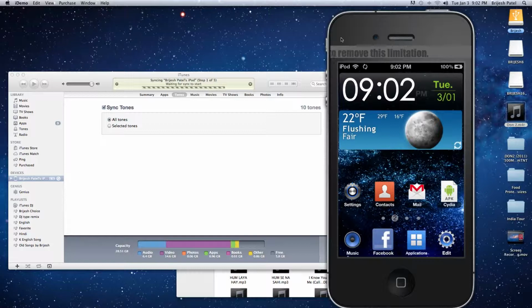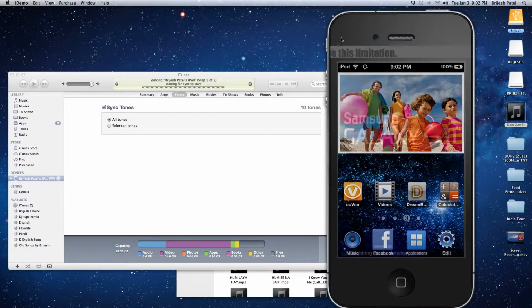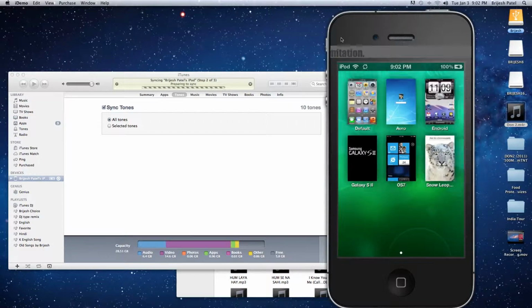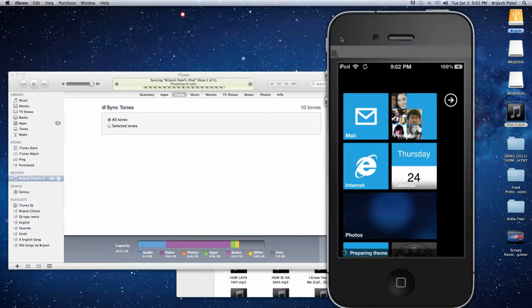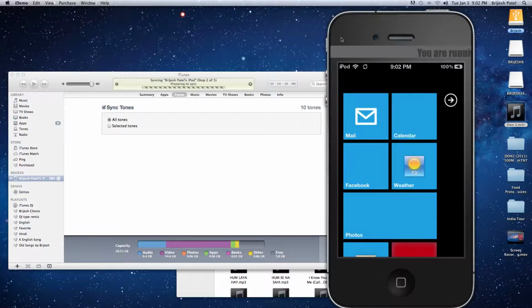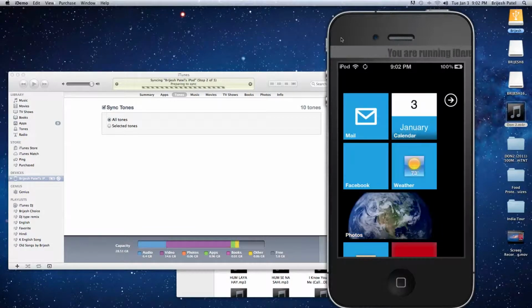Until then, let me go back to iOS 7. So I'm at iOS 7. Still syncing my iPhone.